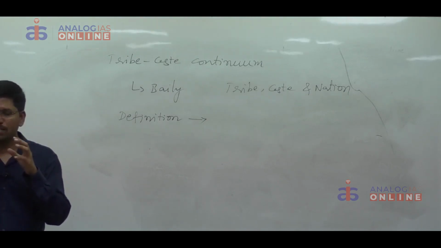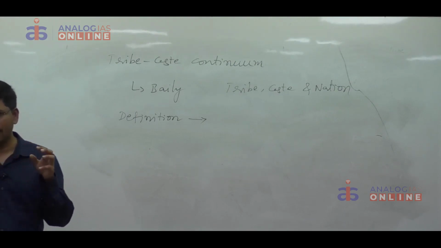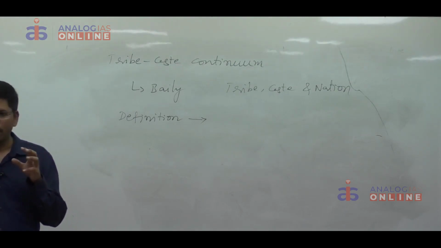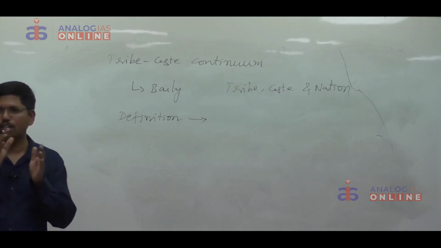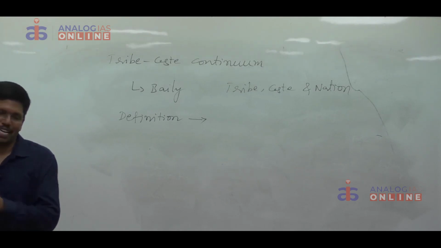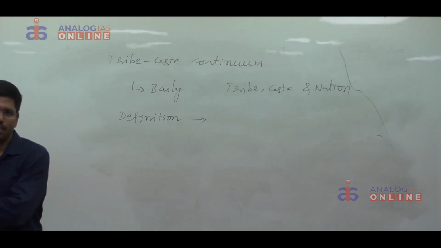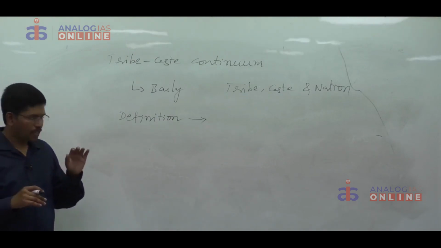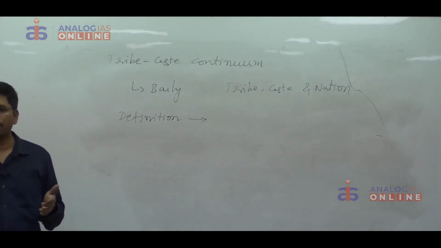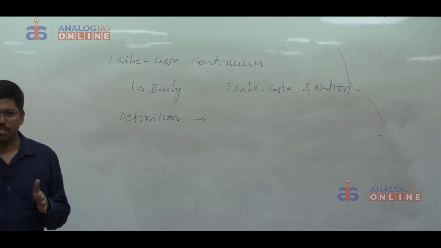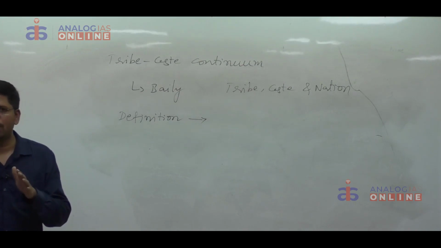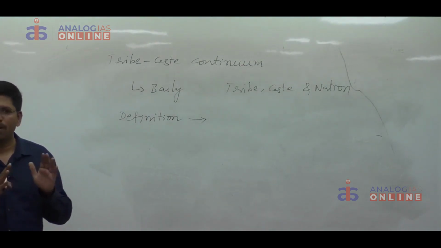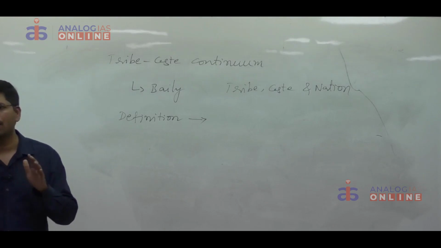They are not considered as two different entities. They are considered as two ends of a single line. And if you want to place any society on that line, it can be placed either close to the caste end or close to the tribe end, but not exactly at the caste end or at the tribe end. That is given in the form of a definition like this. It is a polar ideal type of construction, which implies that no society precisely corresponds to the description of the extreme ends, but falls nearer to the one end or the other or in between.